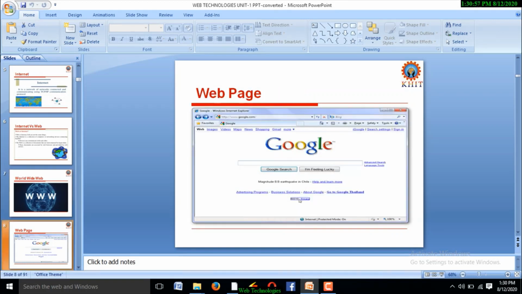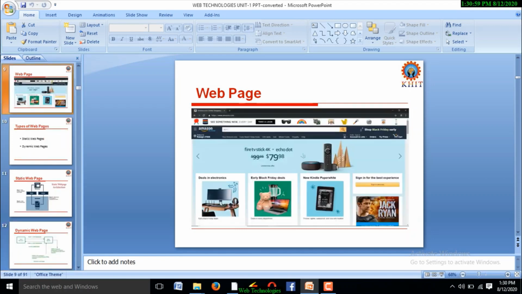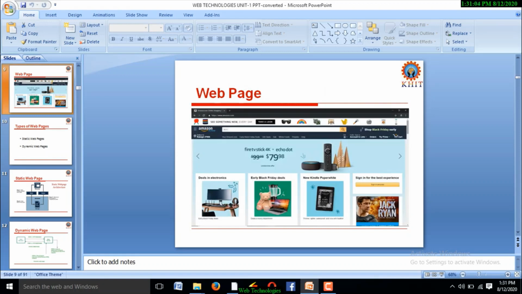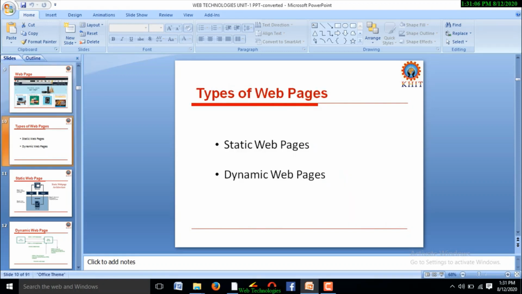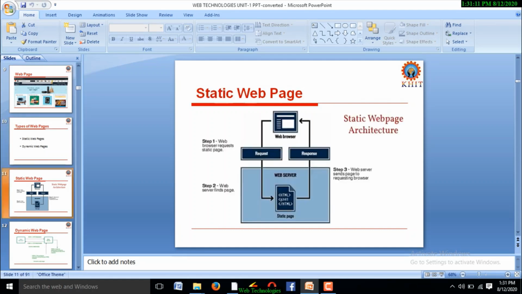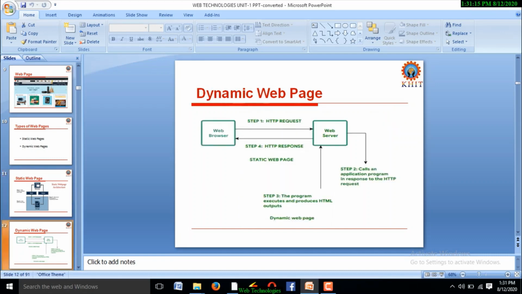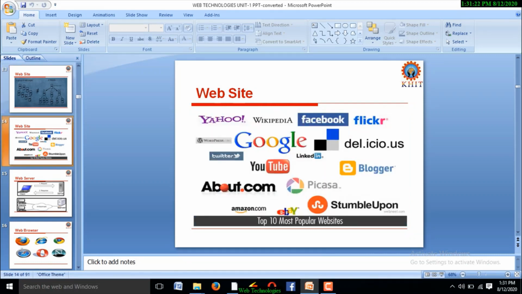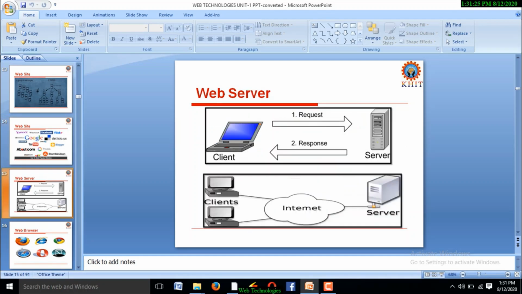And what is a web page? What are the examples of web pages, and what are the various types of web pages available, and how a static web page is displayed, how a dynamic web page is displayed, and what is a website, what is not a website, we discussed. These are the examples of websites. What is a web server, we discussed, and the working process of a web server also we discussed.